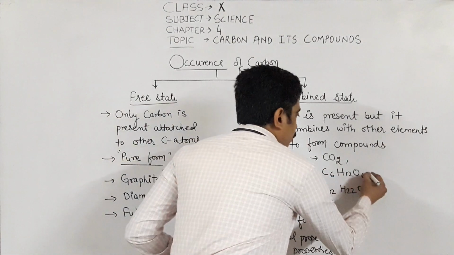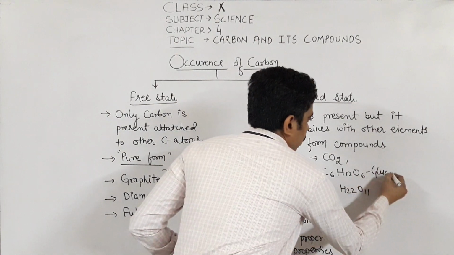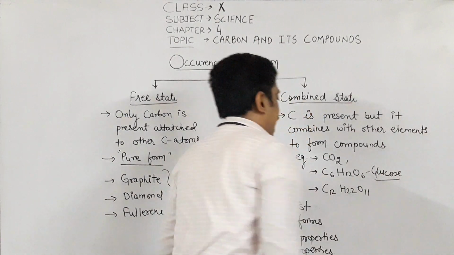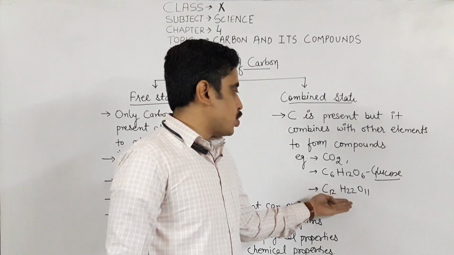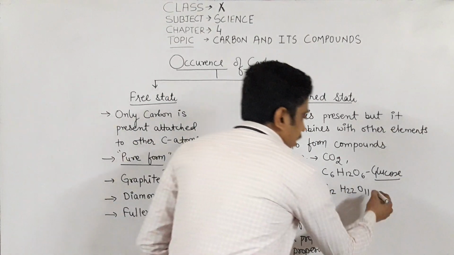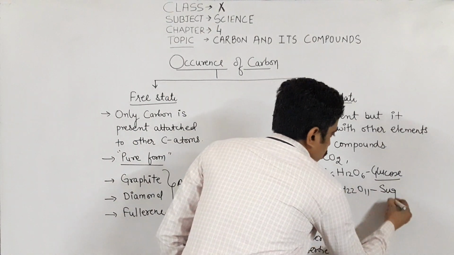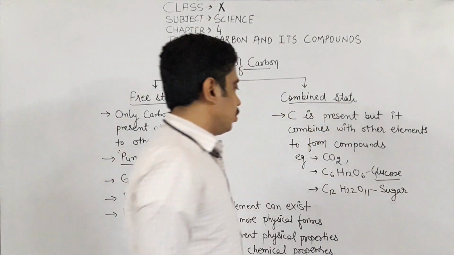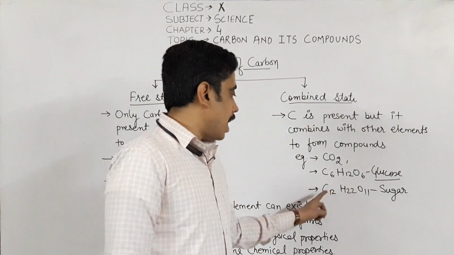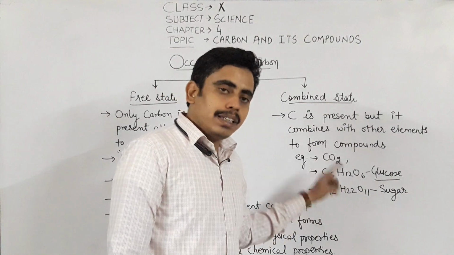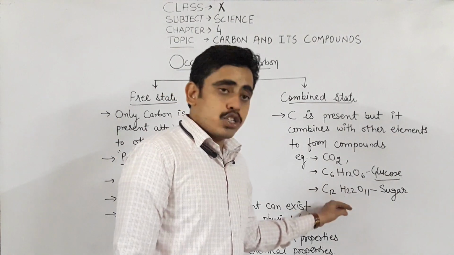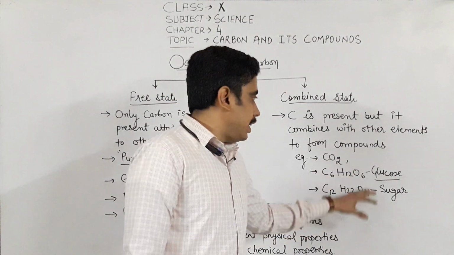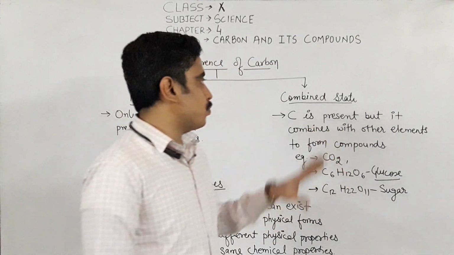This is the formula of glucose, a constituent of our food, and C12H22O11 is the formula of sugar. So the compounds in which carbon, along with other carbon atoms, is attached to other elements, this type of state is known